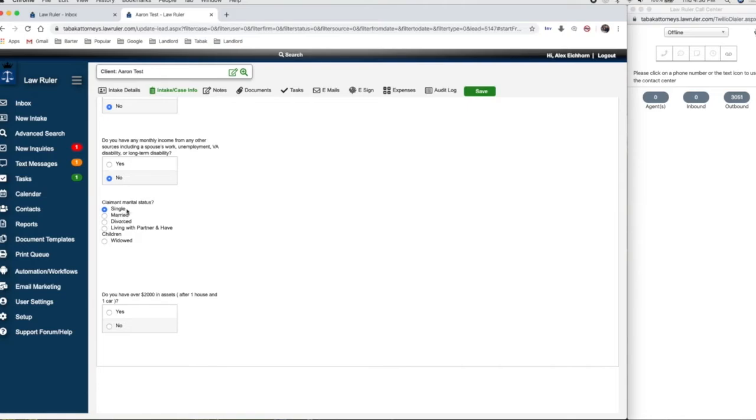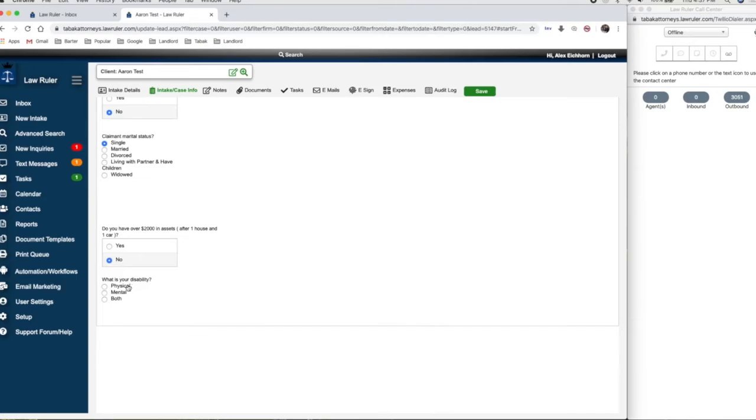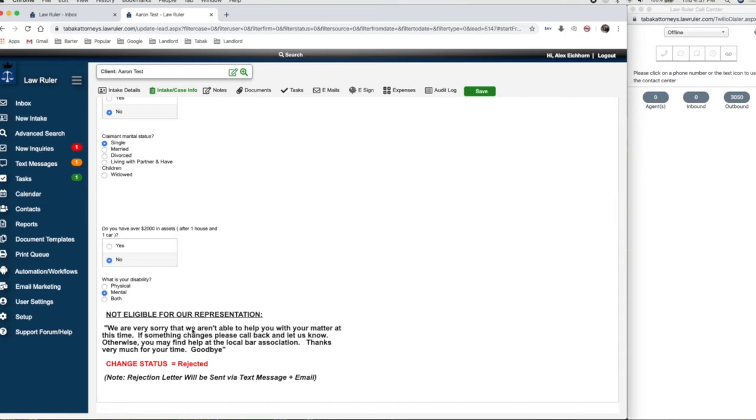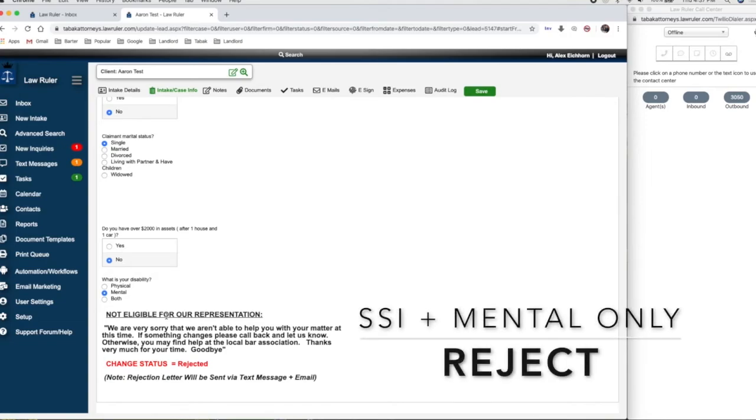So again, for purposes of the tutorial, we're going to continue on as though this is a single individual who has not worked 5 of the last 10 years and has no income or asset problems as of yet. Again, this individual does not have over $2,000 and does not have more than one house or one car. This is an SSI only eligible individual with physical impairments. We will continue with the evaluation. If only mental, we as a firm have made the decision that we don't help only mental claims because they are far more difficult if indeed they're SSI only, or if it's both, that will also pass through.